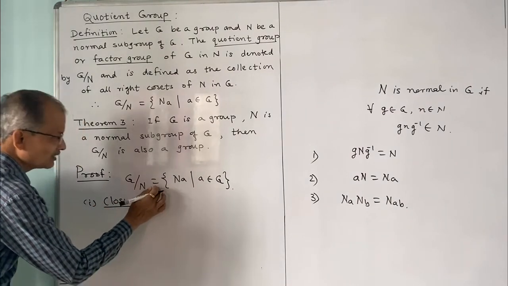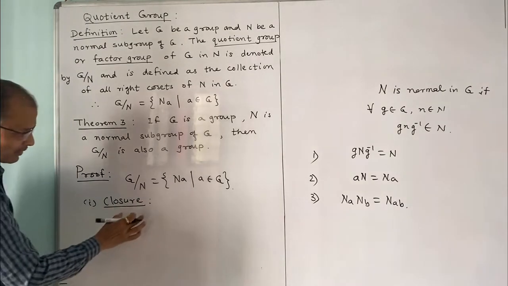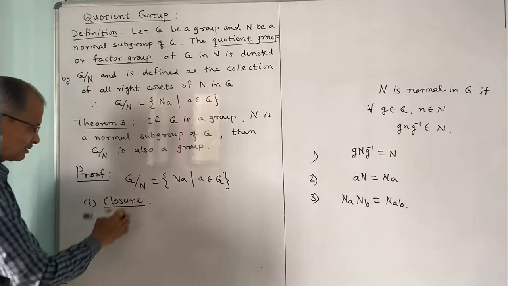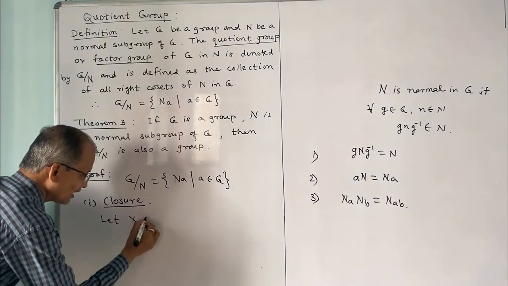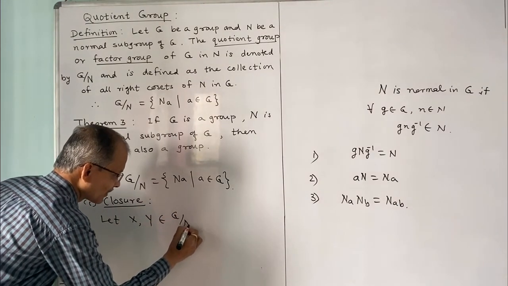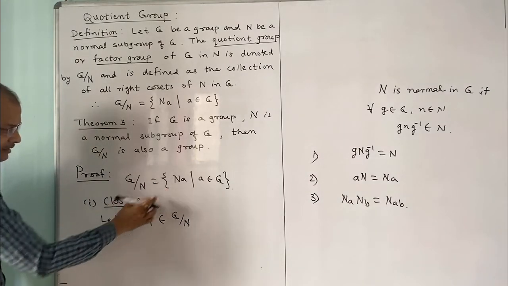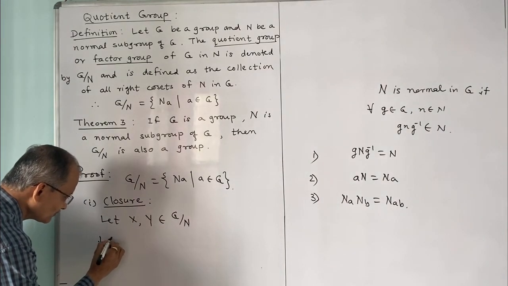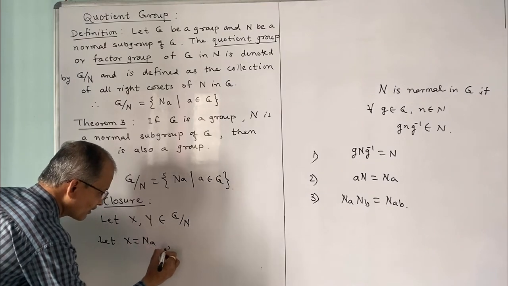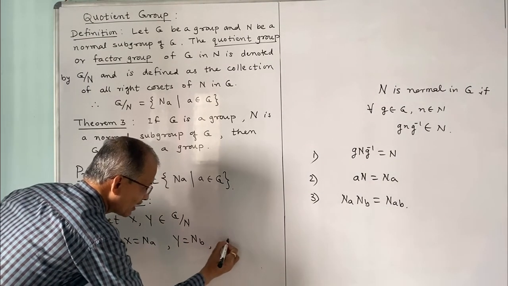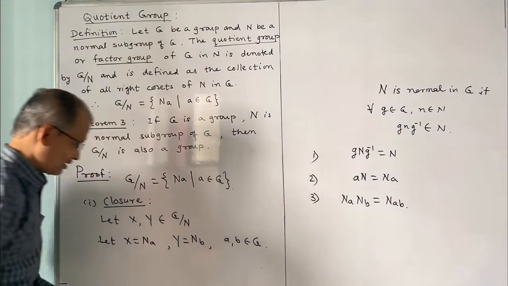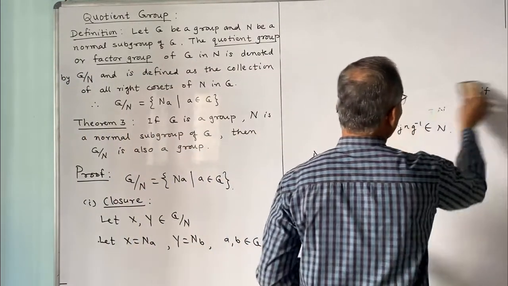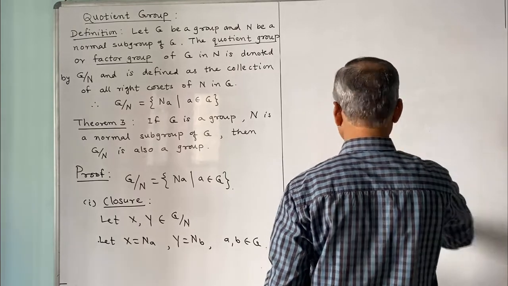We have to prove this is a group, and for that purpose, closure property, we shall consider two elements x and y in this quotient group, and we shall prove their composition is also in G by N. Let x, y belong to G by N, and because an element of G by N is a right coset, therefore let x is equal to Na and y is equal to Nb, a, b belong to G. So these are the two right cosets in G by N. Now we shall consider the product x into y.